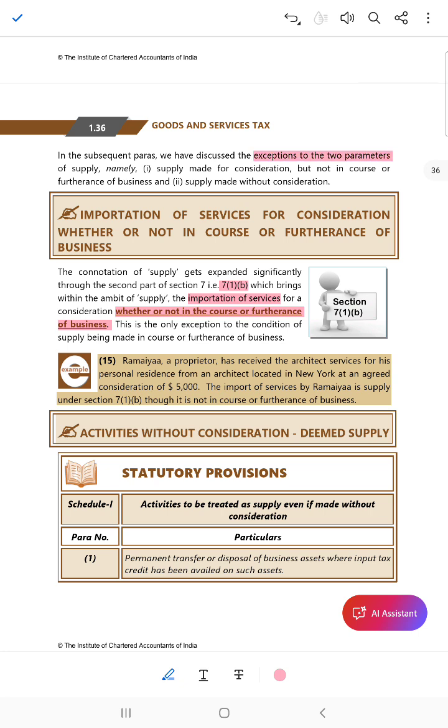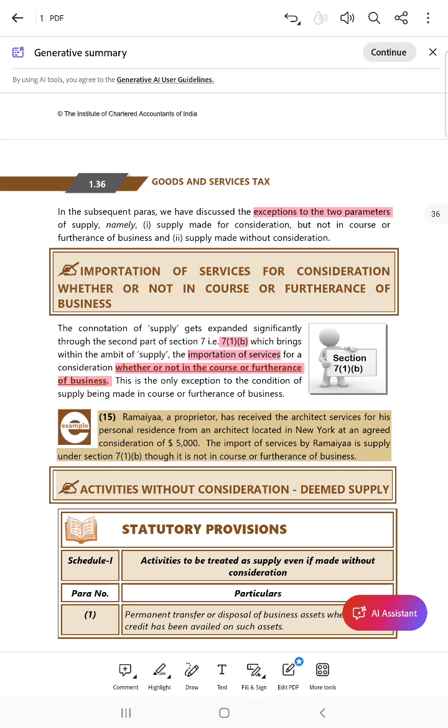The second exception is supply made but there is no consideration. So obviously, let me show you.